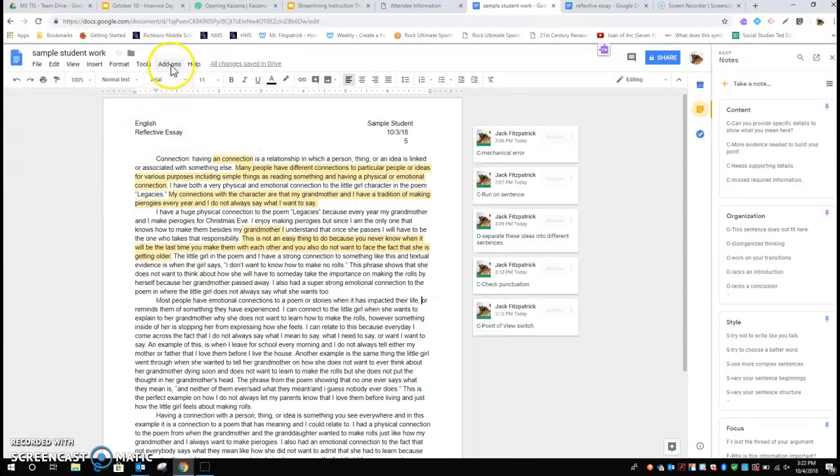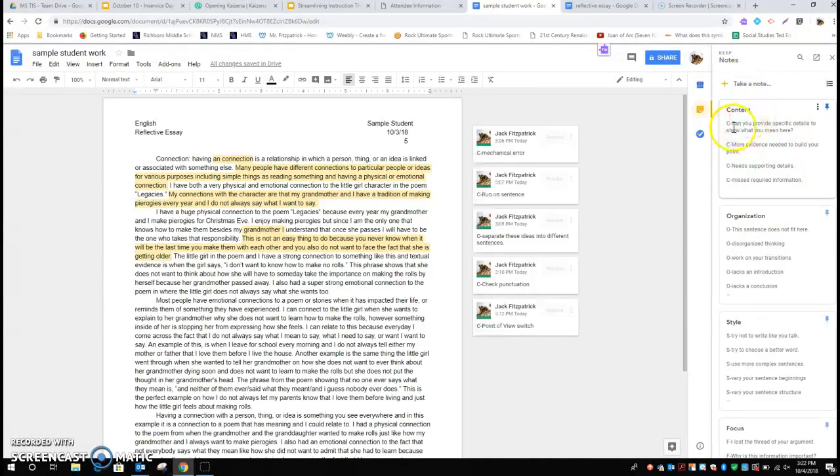In order to get that add-on, you go up to add-ons and you get add-ons, and you can get any add-on that you like. As you can see, I have a few here already: EasyBib, Kaizena, and Orange Slice. The one that I'm talking about now is called Keep, and that's over here. Once I've loaded it, I click turn it on, and I just take notes.